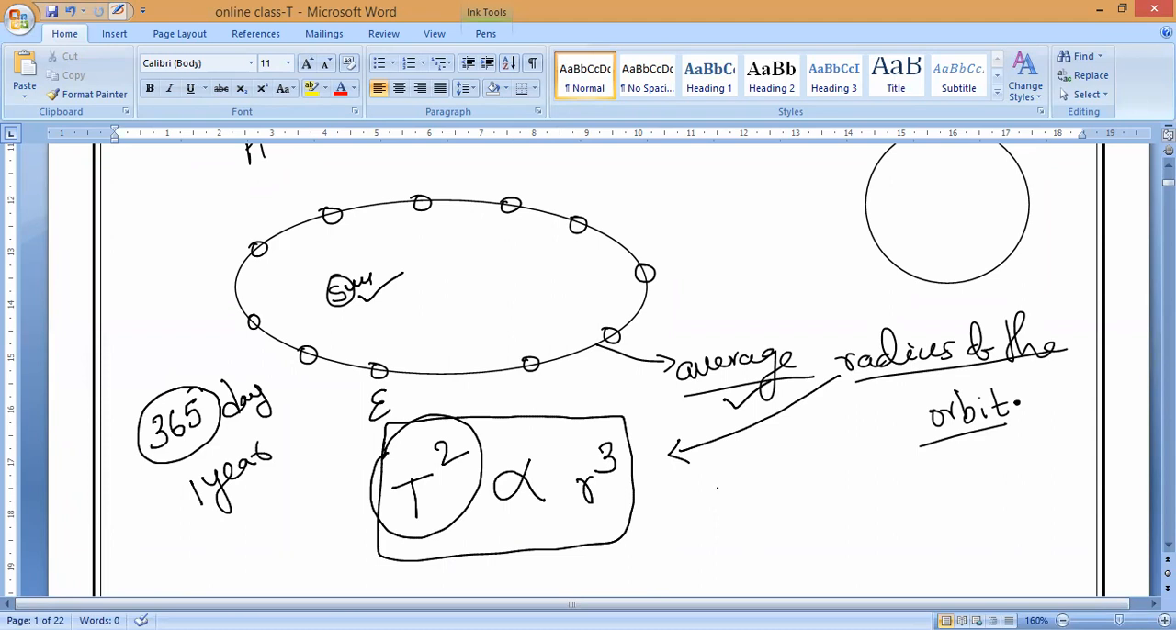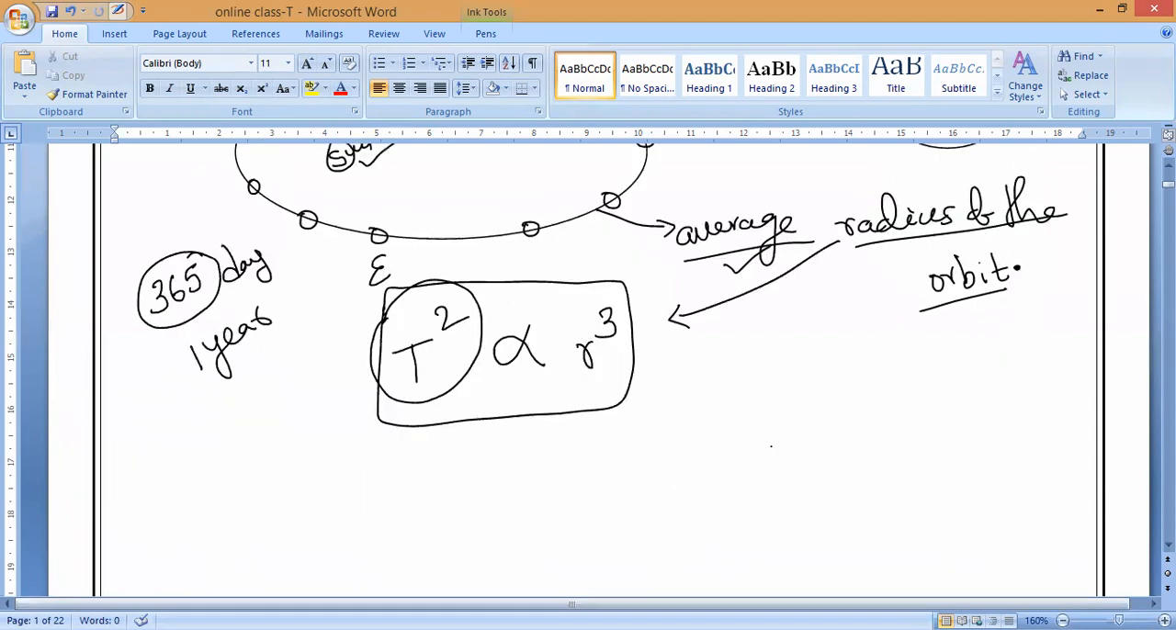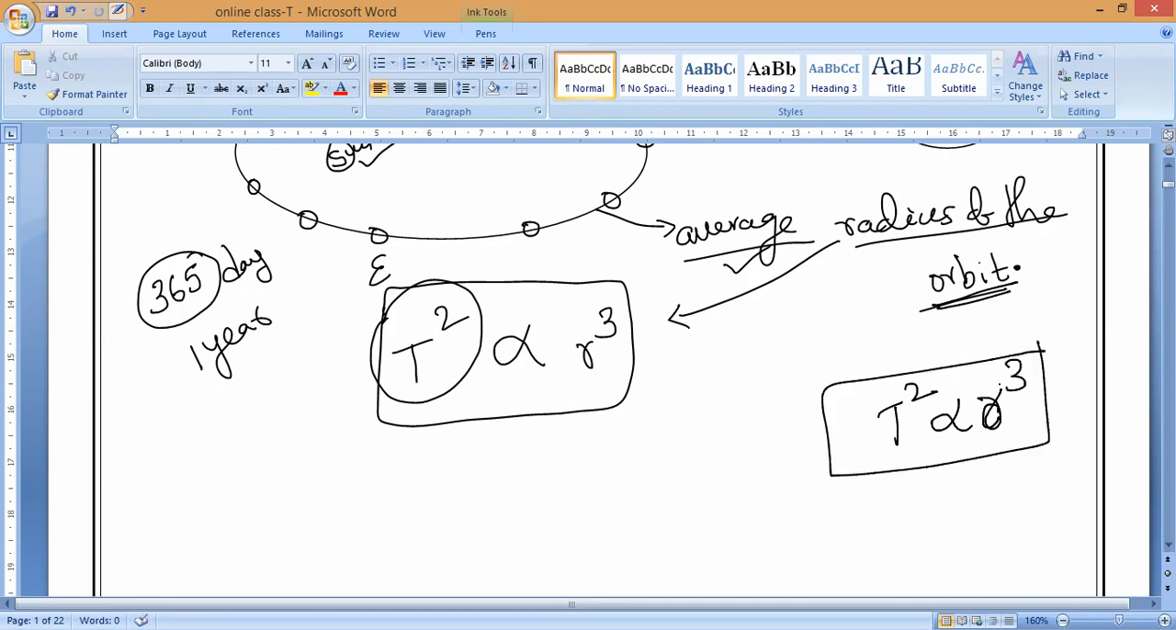So try to understand. Here I am using the average radius of the orbit. But if you open your NCERT textbook or go elsewhere, they will put a statement that the square of the time period of the planet around the sun is directly proportional to the cube of the radius. That is what is called Kepler's third law of planetary motion.